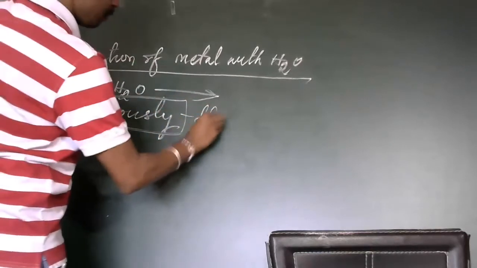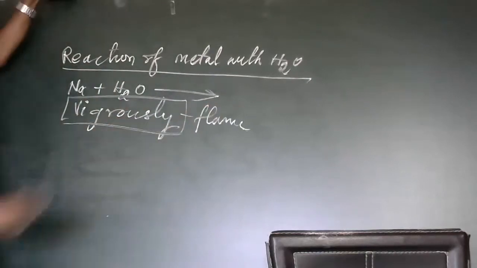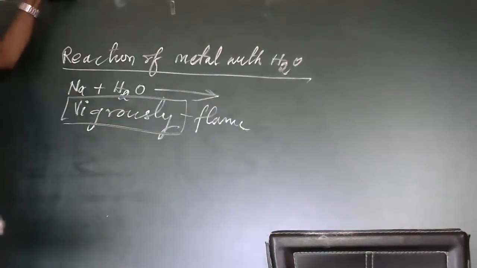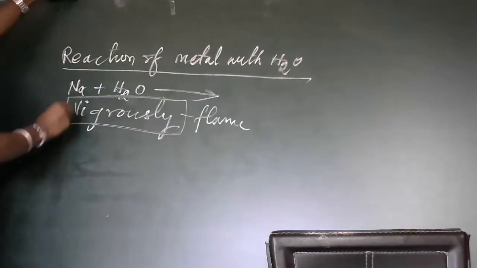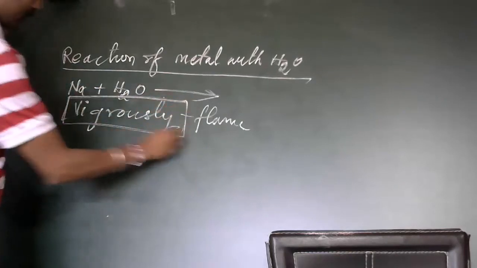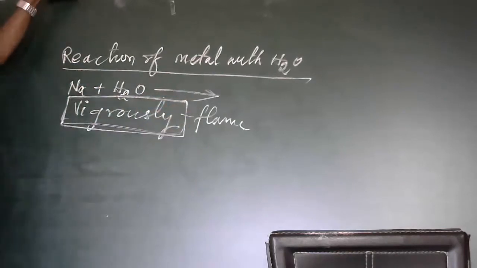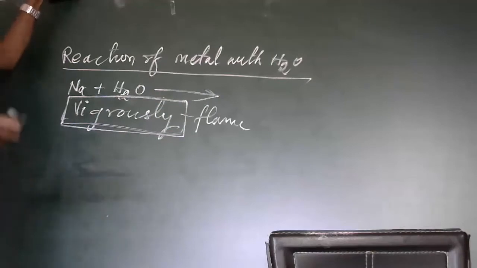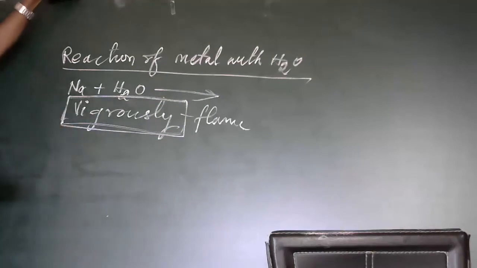If you put sodium in water, an immediate reaction starts and liberates hydrogen gas. A vigorous reaction means a very dangerous reaction. Sometimes so much heat is liberated that the glass beaker or watch glass may break. That's what a vigorous reaction is: very fast.